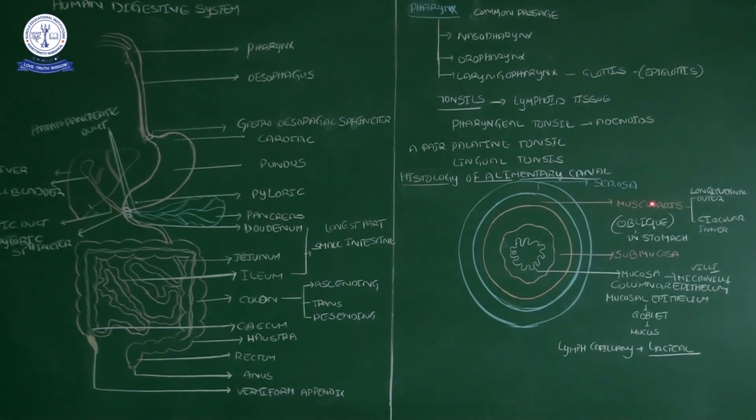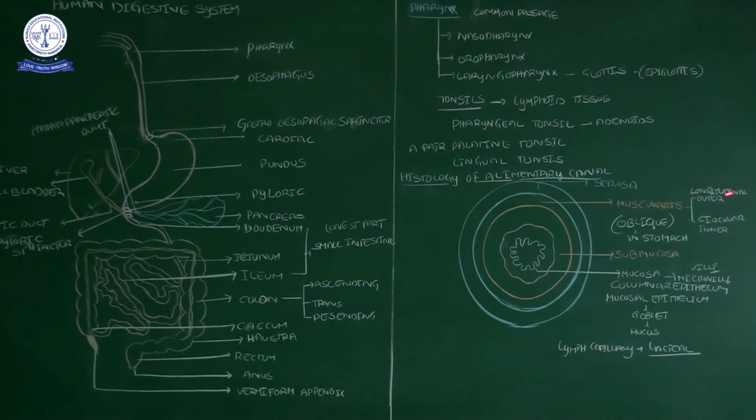And then the second layer, the muscularis. It is a muscle layer, so that's why we give it the name muscularis. This muscularis again has two layers. The outer layer has longitudinal muscles along the longitudinal axis, and the inner layer has circular muscles.